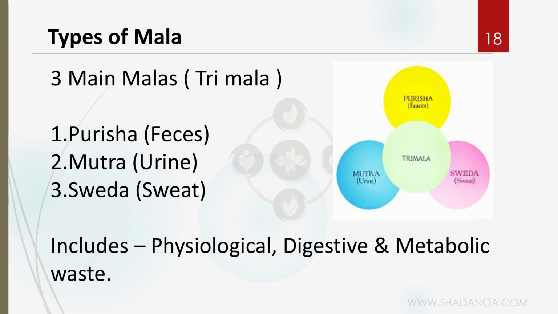Actually, as a person, we are also excreting these three things daily, right? The Purisha, Mutra, and Sweda. So daily, as a person, these things are getting excreted. So why are these excretions happening? Actually to remove the toxins from our body.